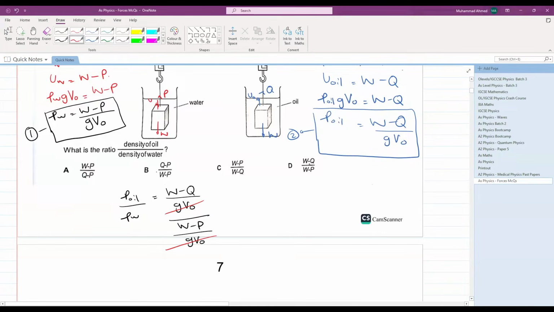W minus Q over W minus P is your answer. D is your answer. If you check in the marking scheme, 6 has an answer of D. Simple as that, nothing complicated here.